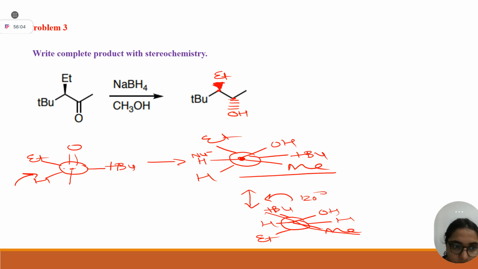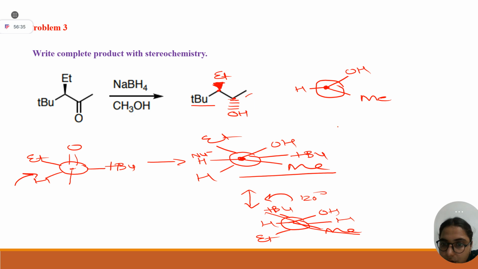The remaining carbon you have drawn in the same way: ethyl, H, T butyl. Now your next target is to bring T butyl and methyl opposite to each other. How can you bring it? Just keep one carbon fixed. If you keep one carbon fixed, it will be hydrogen, your OH, your methyl. This is fixed; you have not changed it, because as per conformation you can do only one rotation.